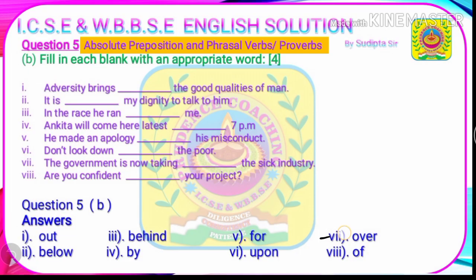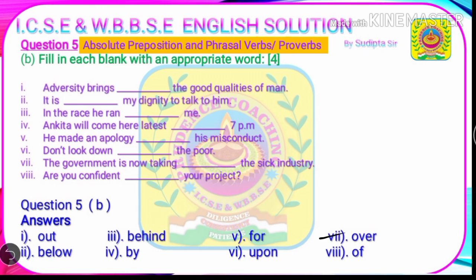Question number 7. The government is now taking dash the sick industry. The correct answer is, the government is now taking over the sick industry.